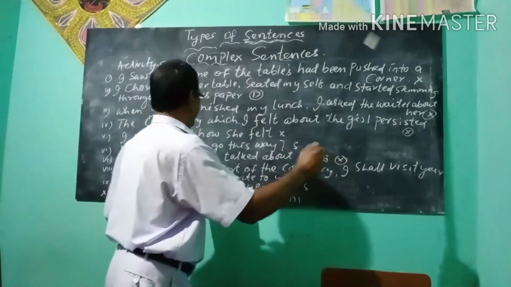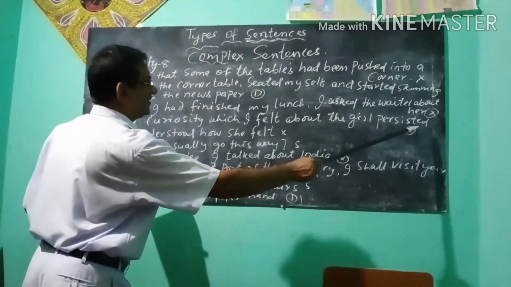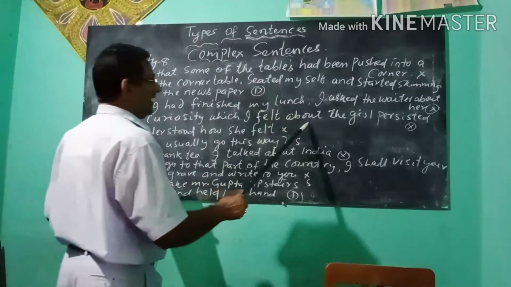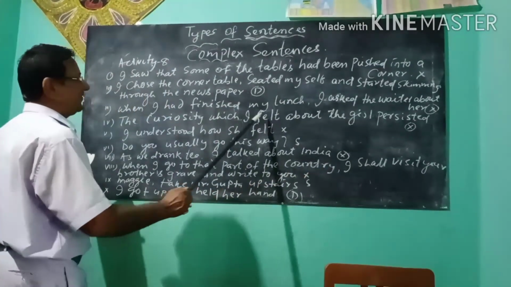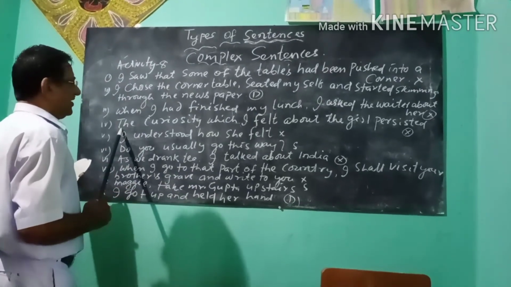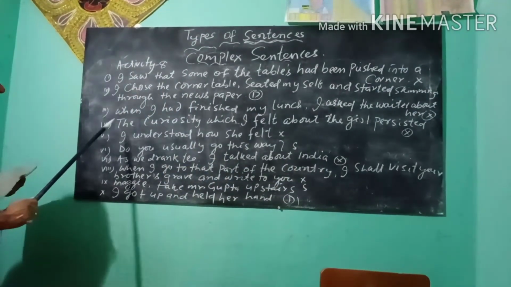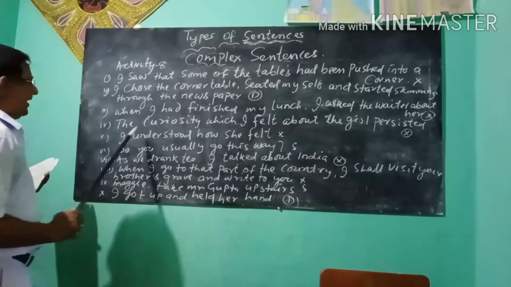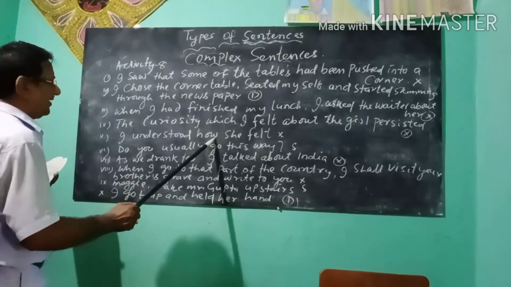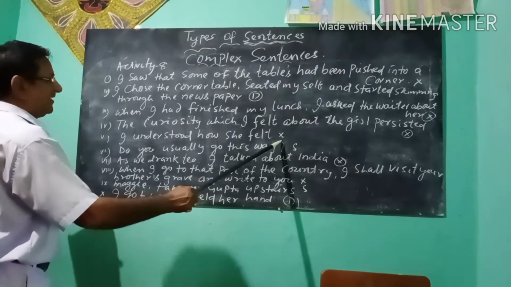You put X here. The curiosity which I felt about the girl persisted. See, the curiosity about the girl persisted, main clause. Which I felt, subordinate clause. Which is the subordinator. I understood how she felt. I understood, main clause. How she felt, subordinate clause. How is the subordinator. You put X, the symbol of complex sentence, at the end.